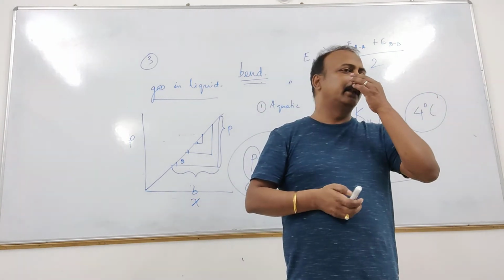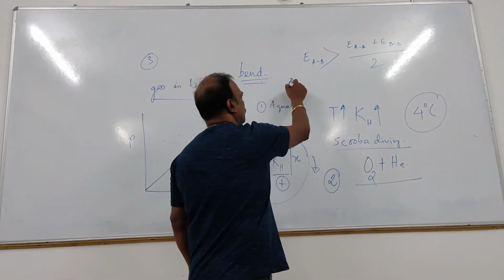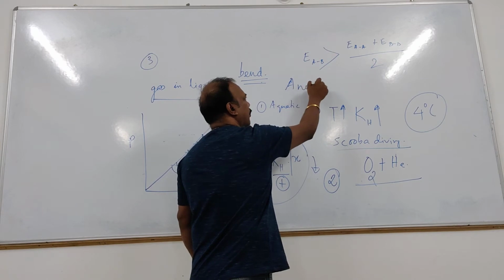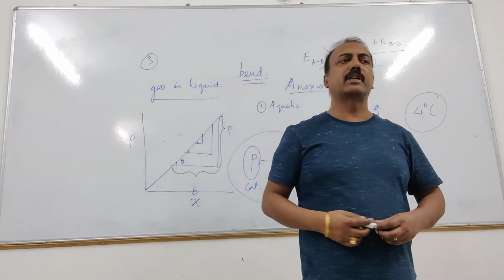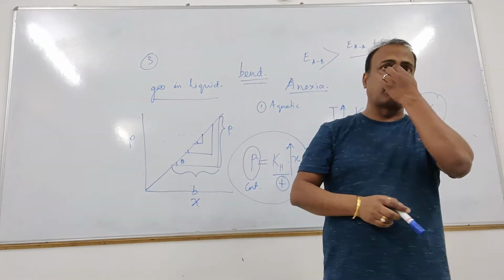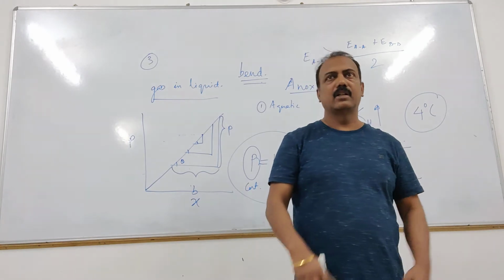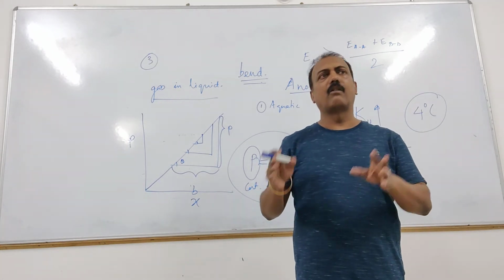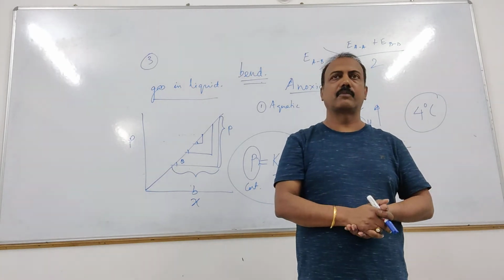This particular disease is called anoxia. The people doing duty in very high altitude zones suffer from anoxia when they come down, so they are treated properly, or they take oxygen in time so that the oxygen saturation becomes more.